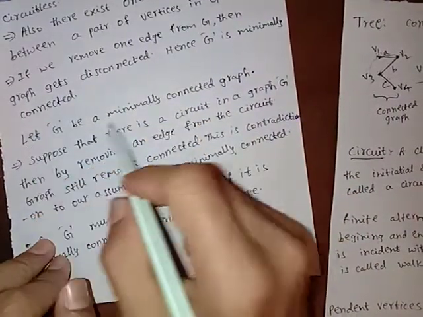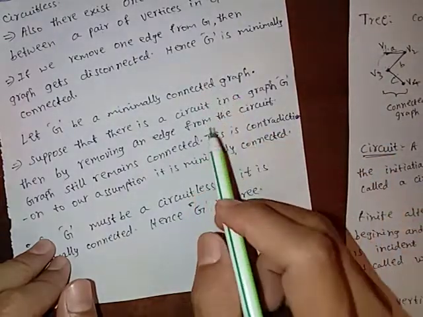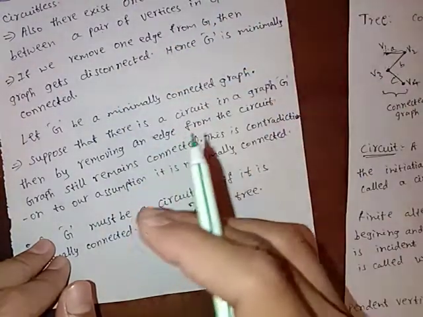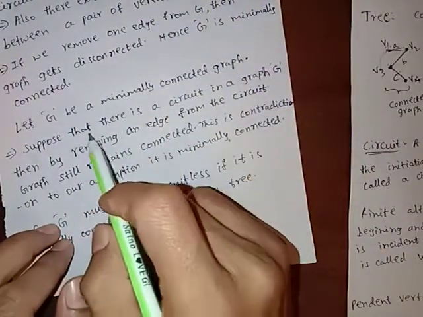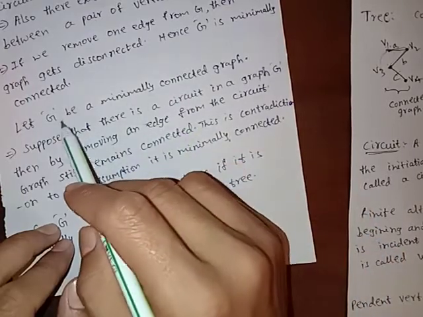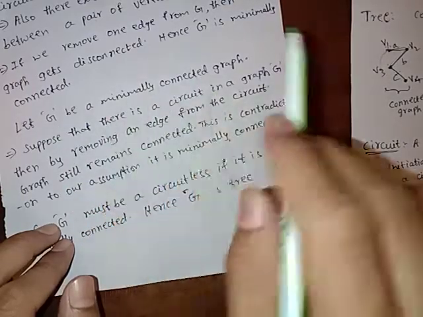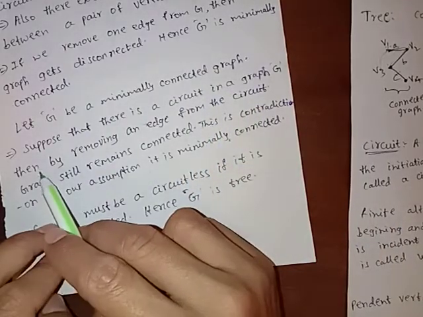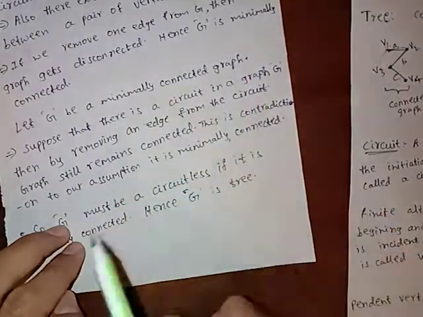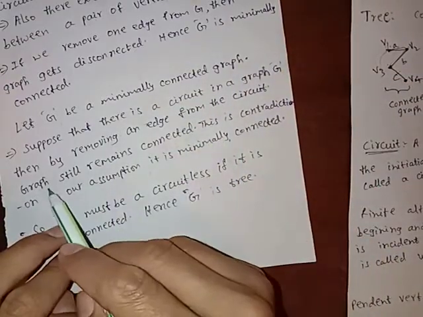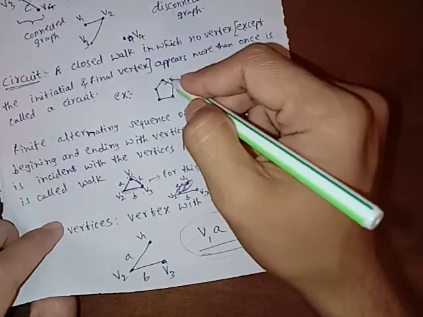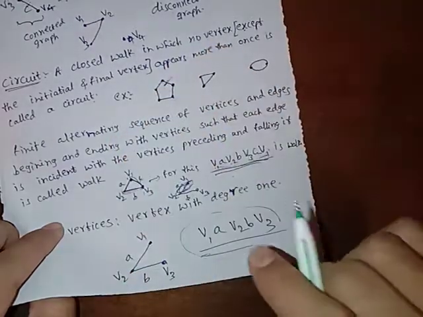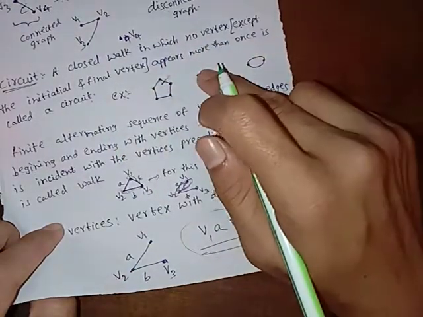Now consider G is a minimally connected graph. Minimally connected means if we remove any one edge from that graph, it becomes a disconnected graph. Suppose that there is a circuit in a minimally connected graph. Then by removing an edge from the circuit, if we remove any edge from the circuit, the graph still remains connected. This is an example of a circuit. If we remove this one edge, the graph remains the same.